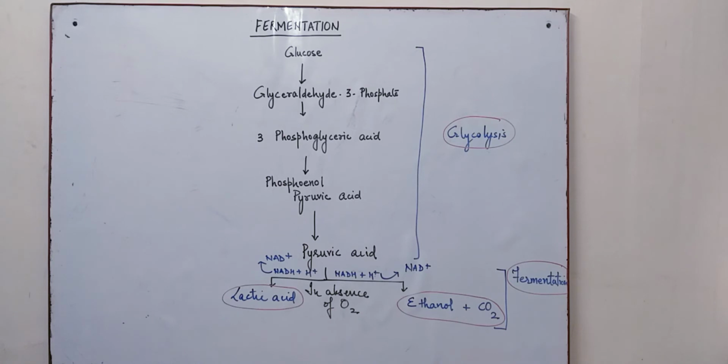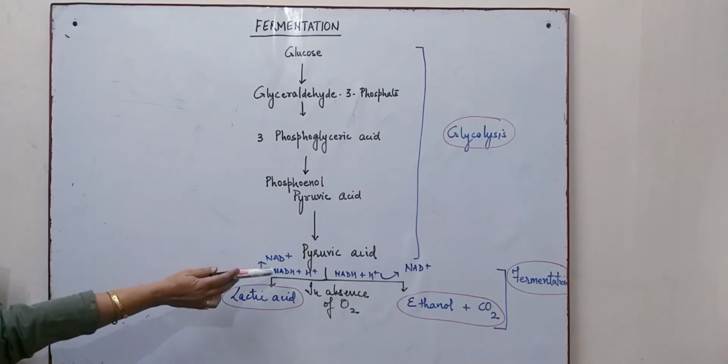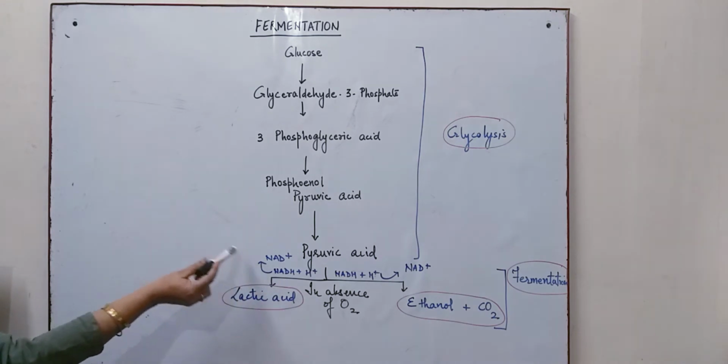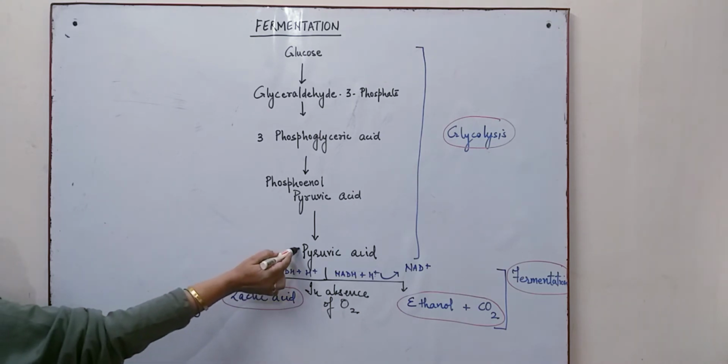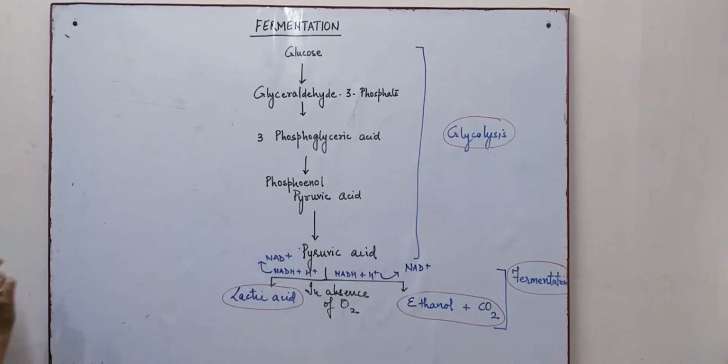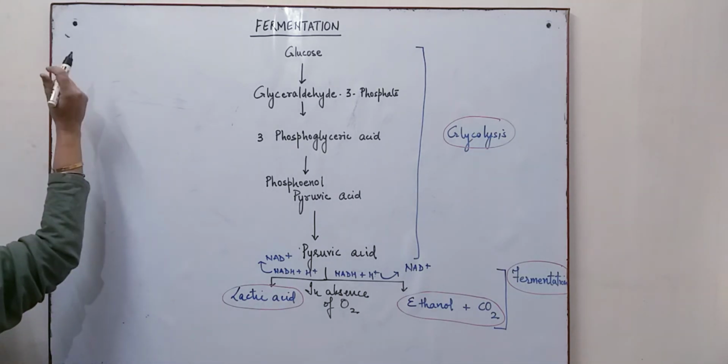The pyruvic acid formed through a series of reactions, or the EMP pathway as we also call it, undergoes further breakdown, and depending upon the presence or absence of oxygen, it undergoes a different kind of breakdown. So we will be studying the fate of pyruvic acid when oxygen is absent or not sufficiently available.